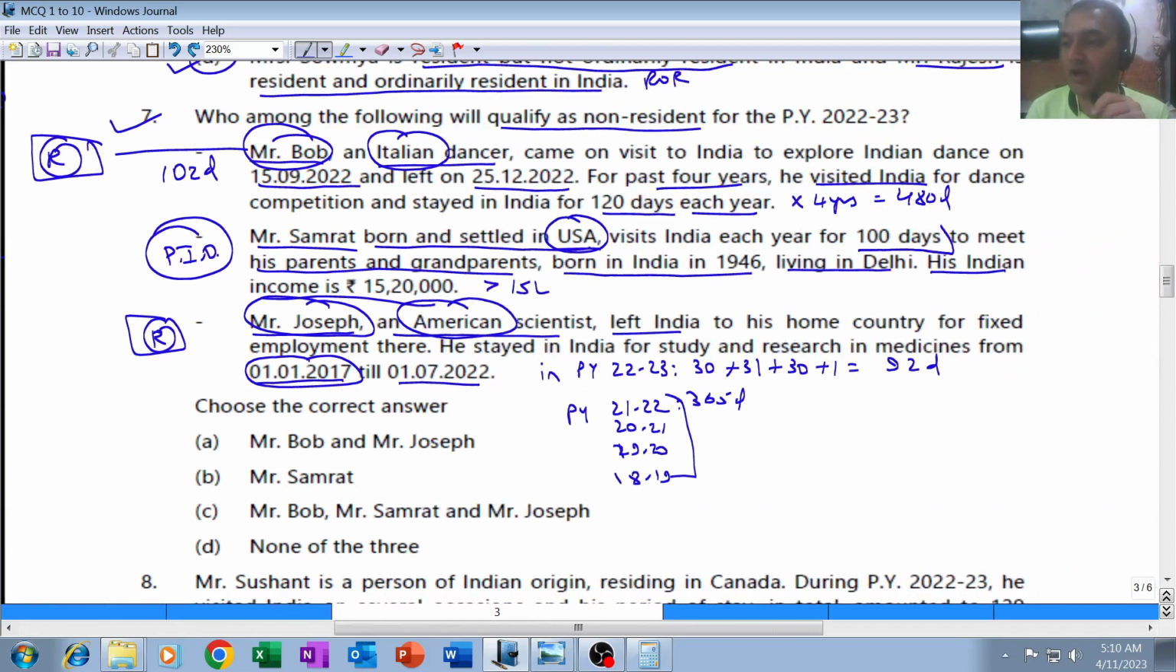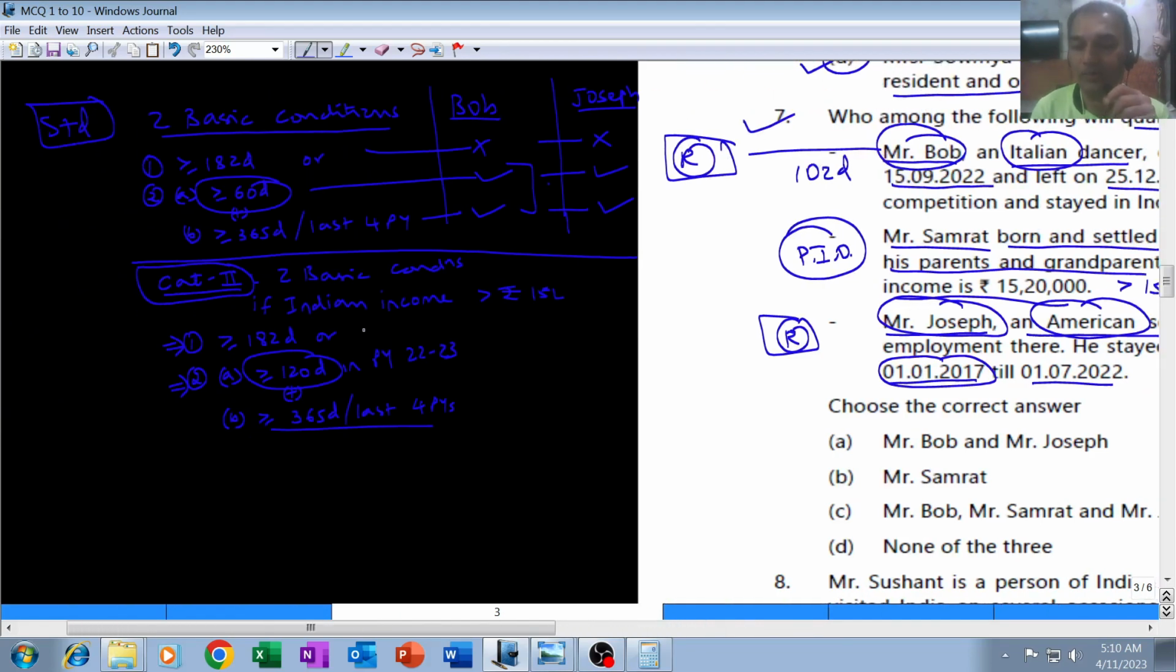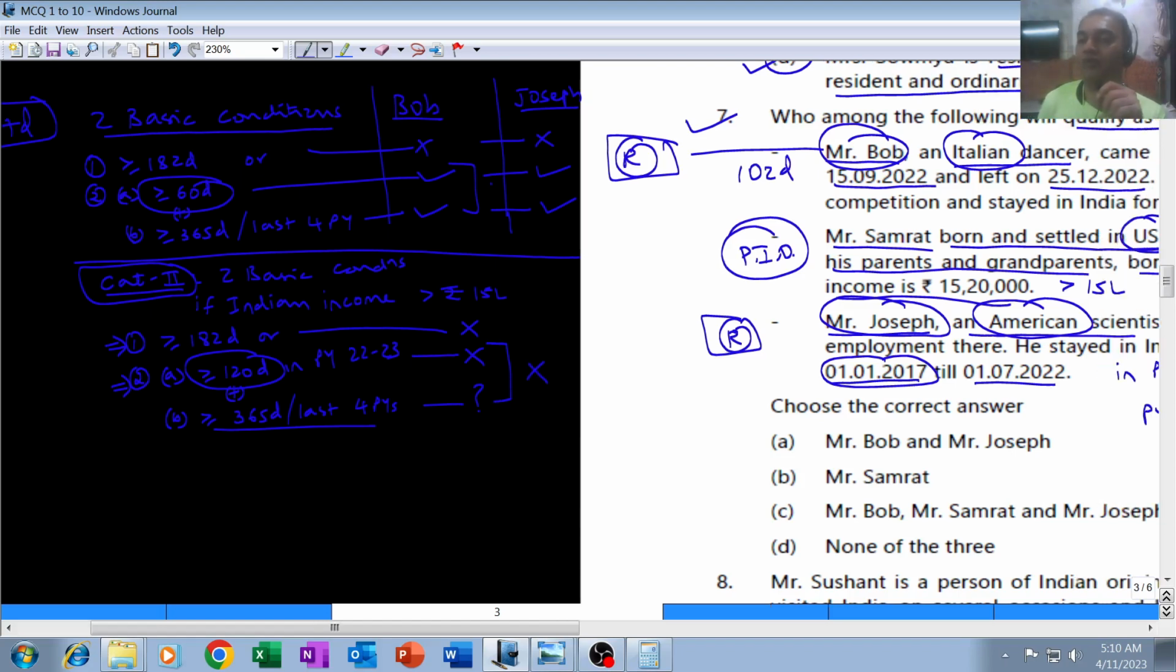How many days was he in India? He was in India for only 100 days, as given. That means he does not fulfill the first basic condition, nor does he fulfill second A. Whether second B is fulfilling or not, we don't know. We are not even concerned with that. The second condition is not fulfilling. Therefore, Samrat will be non-resident.